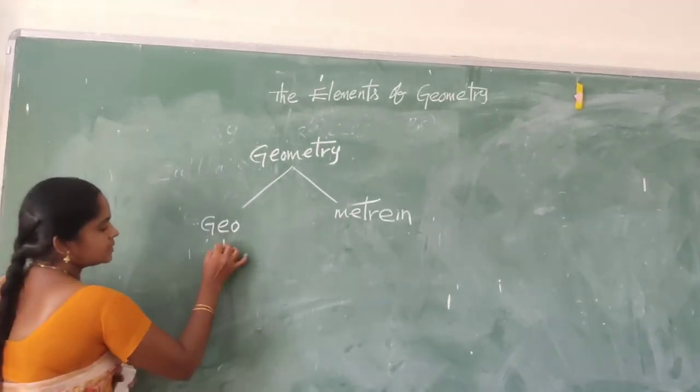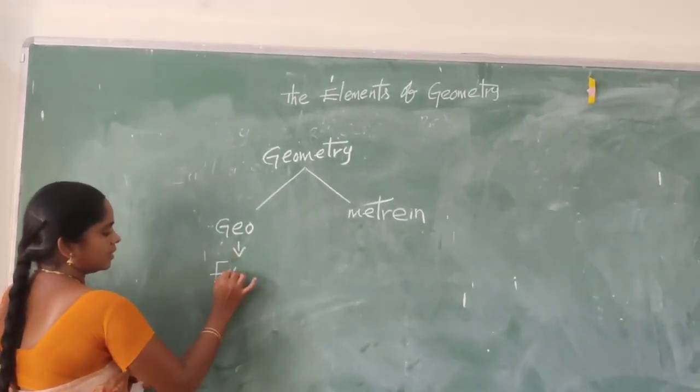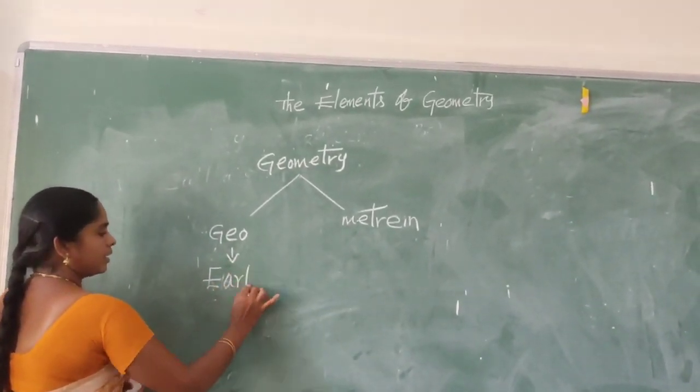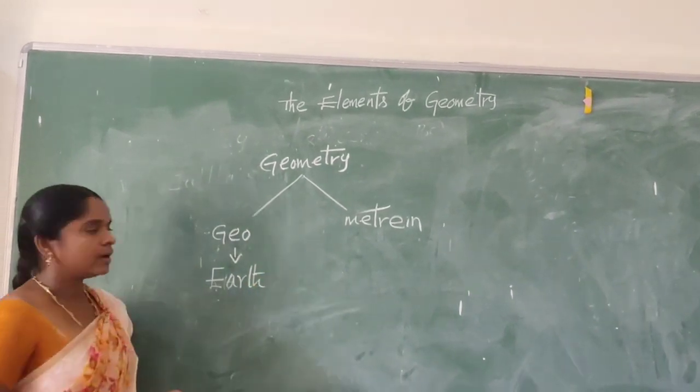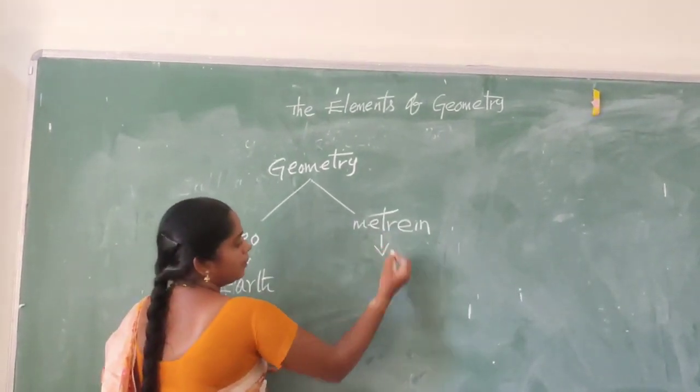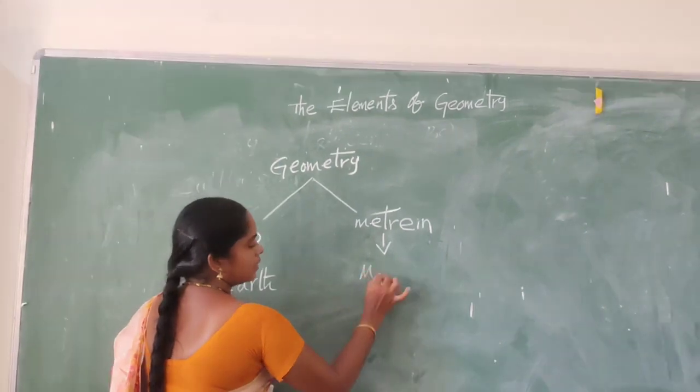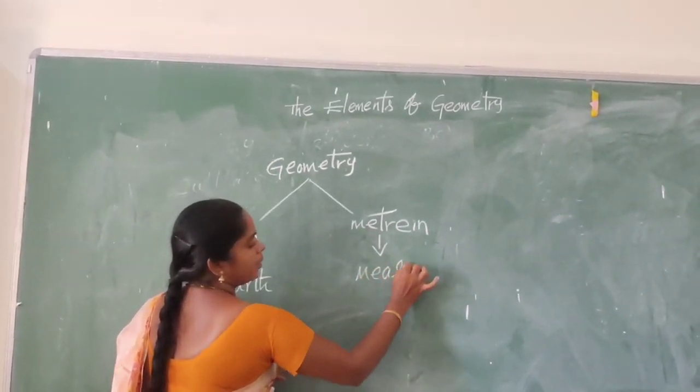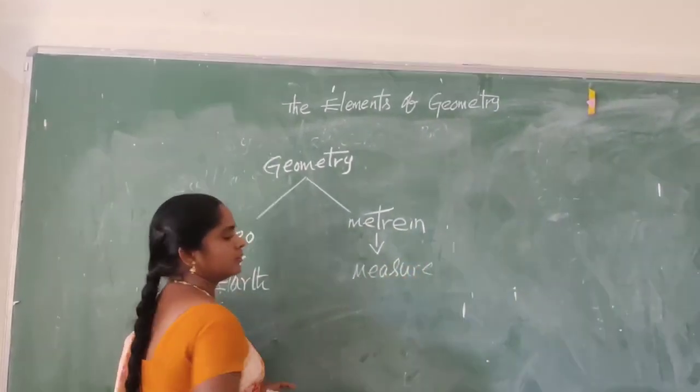Geo means earth and metri means measure.